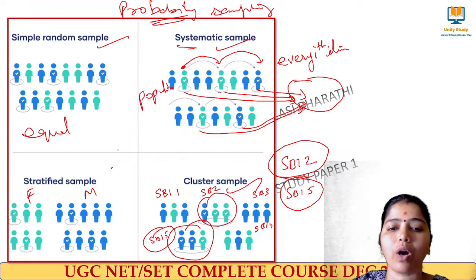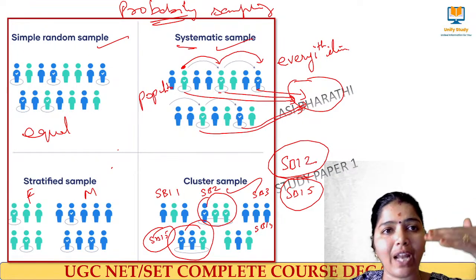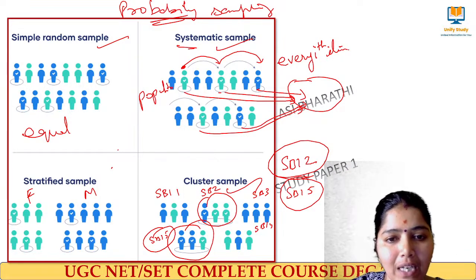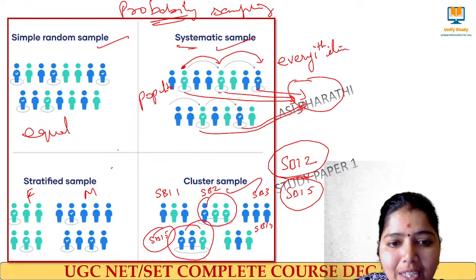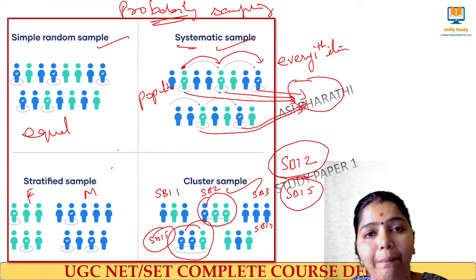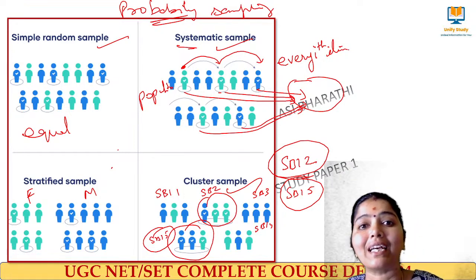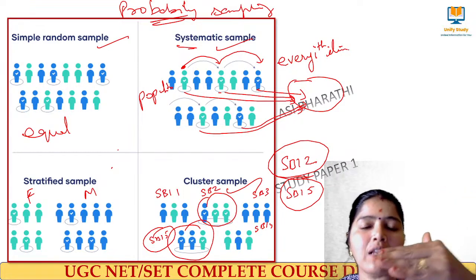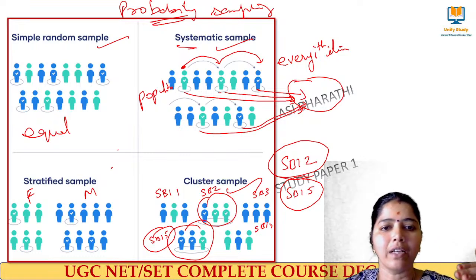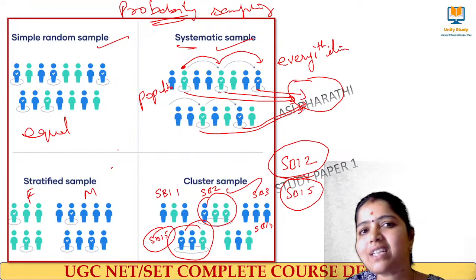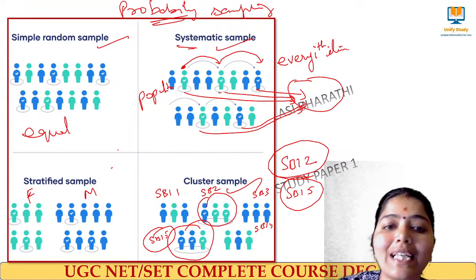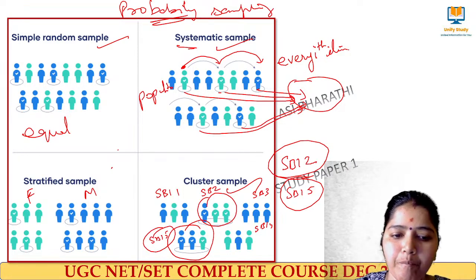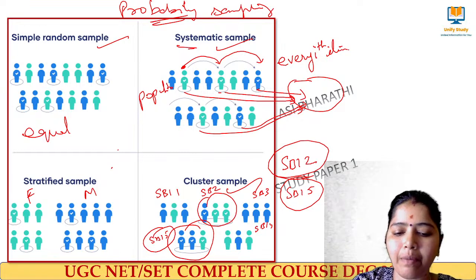Multi-stage sampling means that at every level, different methods of sampling will be applied in different stages. So that is called multi-stage sampling. For each level, a different sampling method: at one level random sampling will be applied, at another level cluster sampling may be applied. So different stages, different sampling methods. That is called the multi-stage sampling method. Yes, clear?